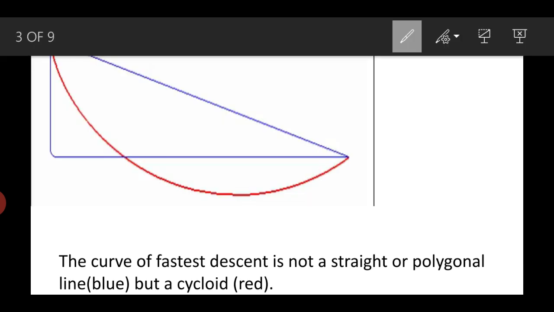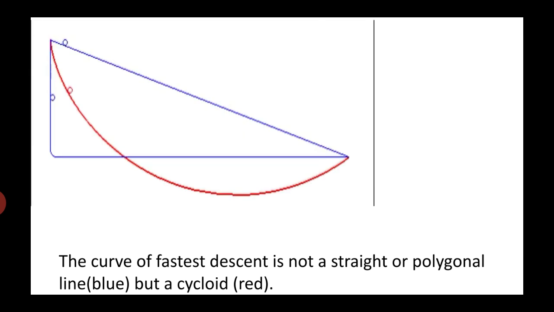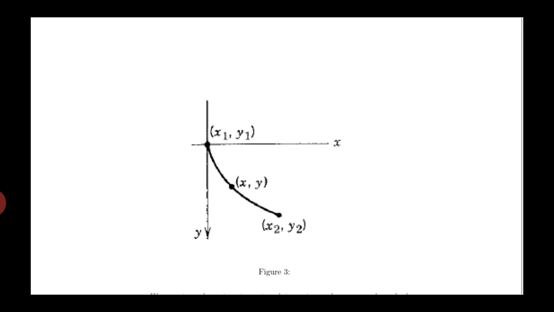So we have to find the curve joining these two points A and B from which the particle can slide down under the influence of gravity in the shortest time. It turns out, as we will prove in a minute, that the curve is actually a cycloid. You can see, if I play the video, the red curve is the fastest one and it's a cycloid. So let's prove the problem.